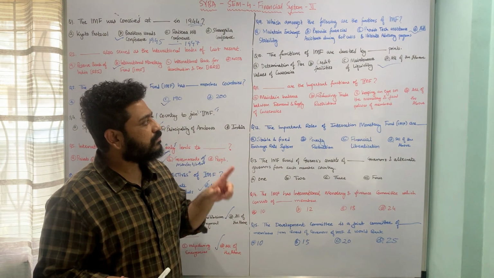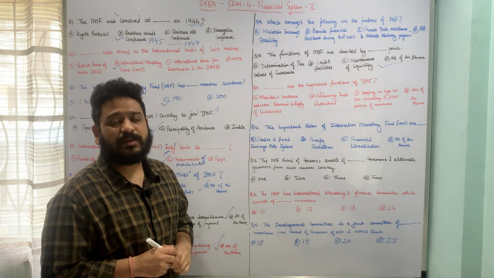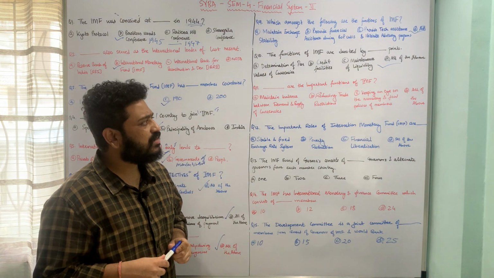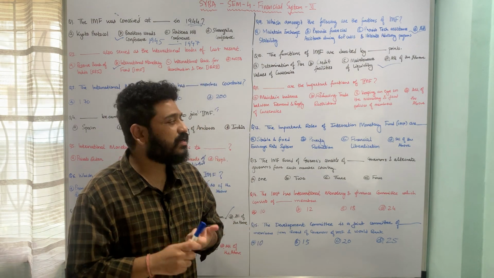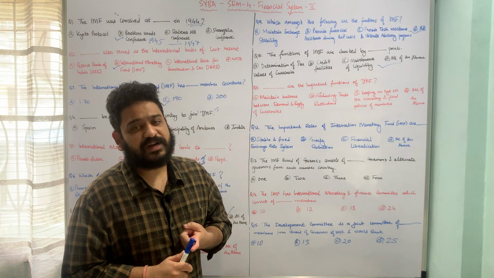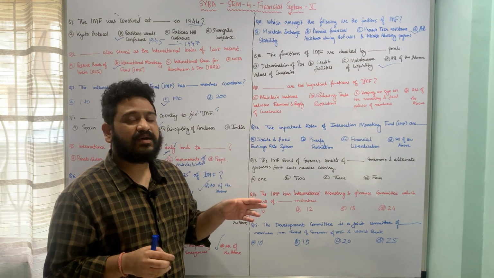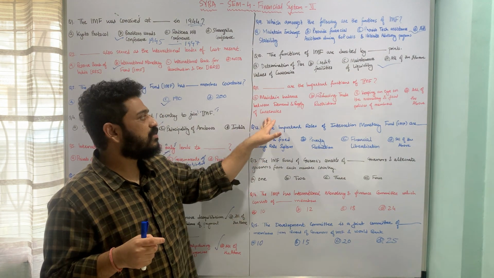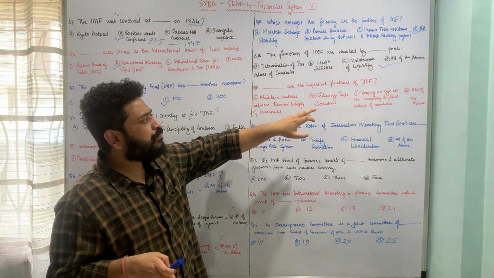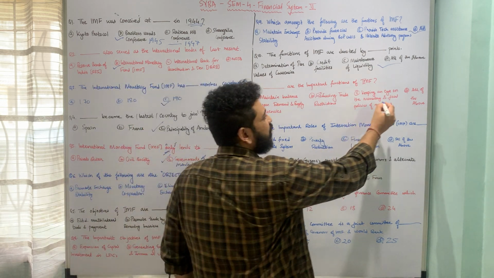Here again, all these 3 points are talking about the important functions of International Monetary Fund. That means it is keeping an eye on the monetary as well as fiscal policies of member nations. It is helping in reducing trade barriers, and also it helps in maintaining the balance between the demand and supply of currencies per se. So here again, option D, all of the above, is the correct answer to this question.